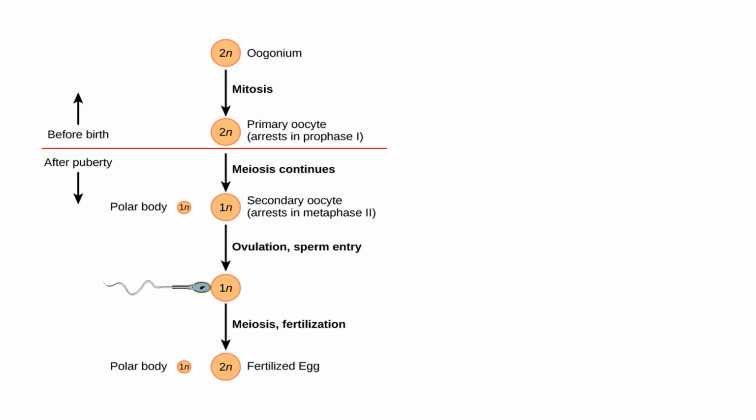So from here we can see that the meiosis remained arrested from birth up to puberty. This was a phase of silence, and at the time of puberty, just before ovulation, the meiosis is completed. The arrest is withdrawn, and there is development of the secondary oocyte. This secondary oocyte will again enter into meiosis 2 and it will be arrested again in the metaphase.